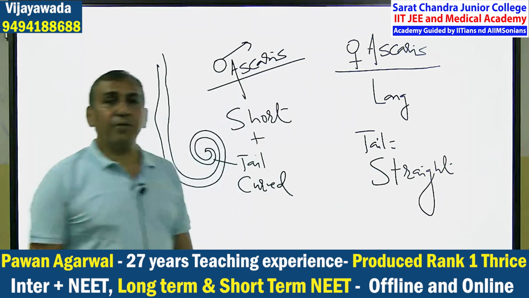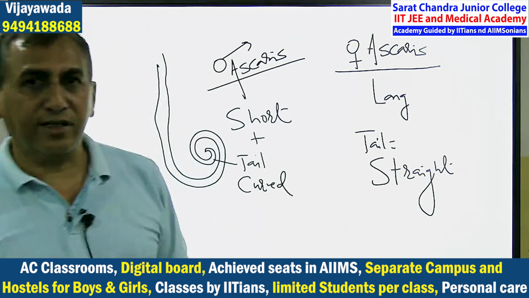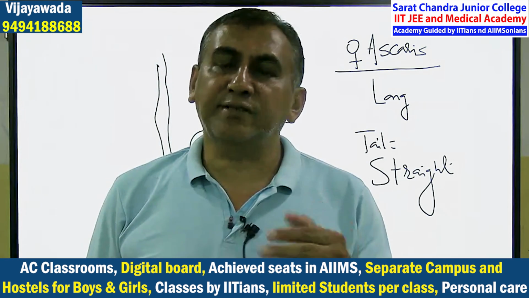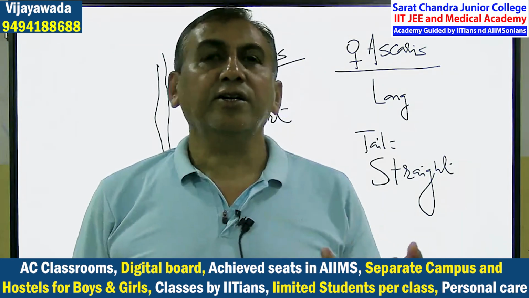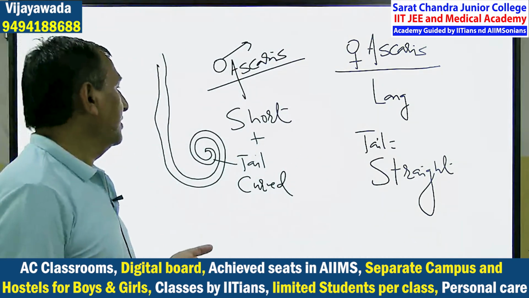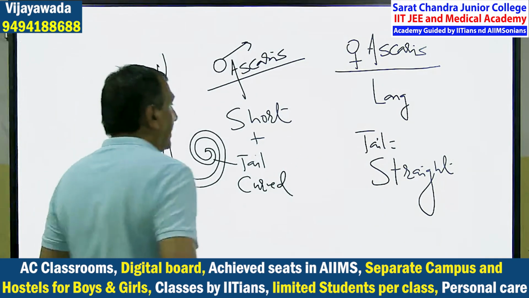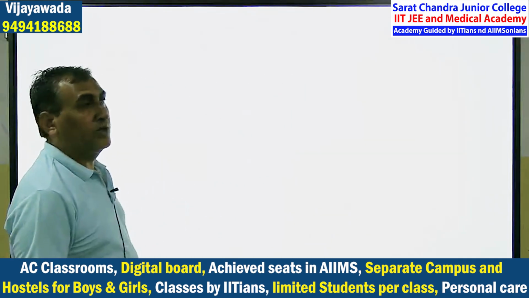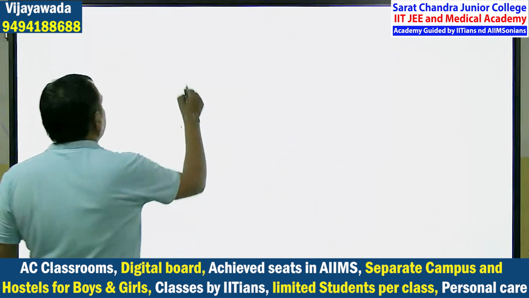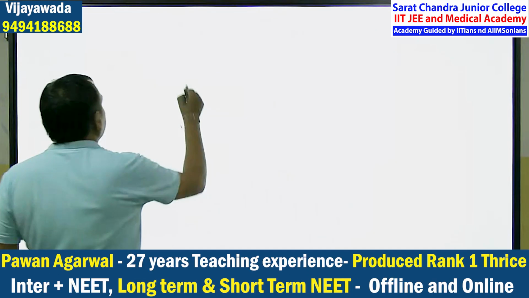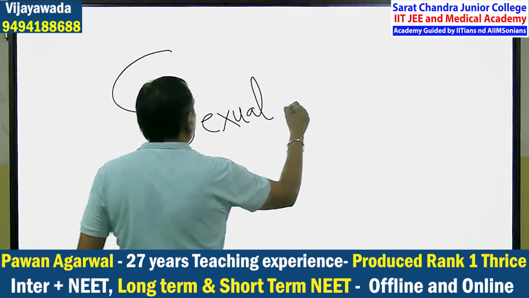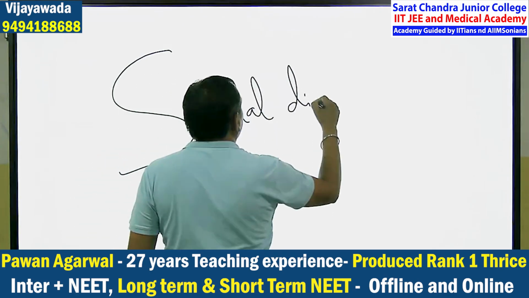So, with the help of external features only, we are able to identify Mr. Ascaris and Mrs. Ascaris. Are you getting? When we are able to identify the male and female only on the basis of external characters, it is known as sexual dimorphism.